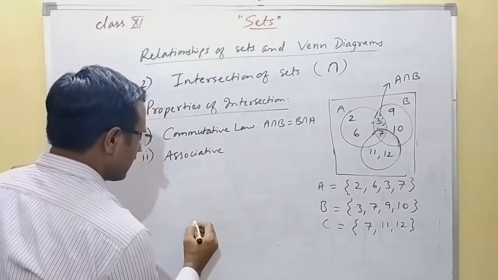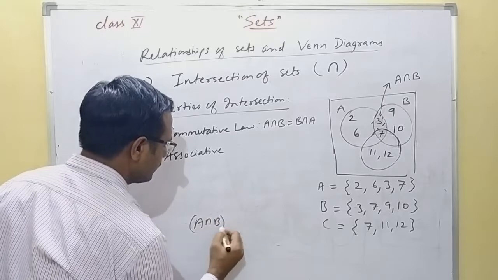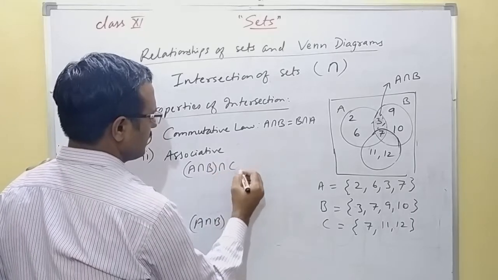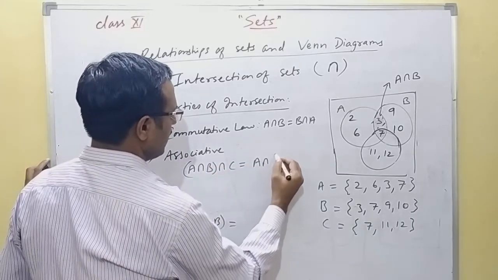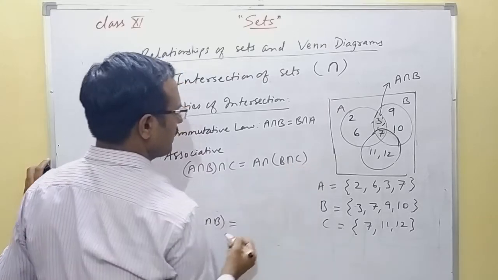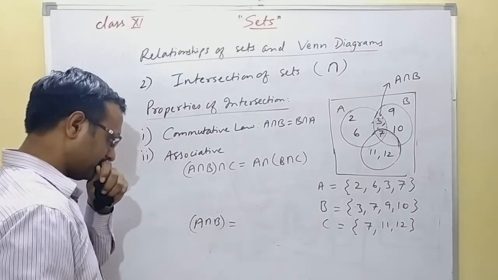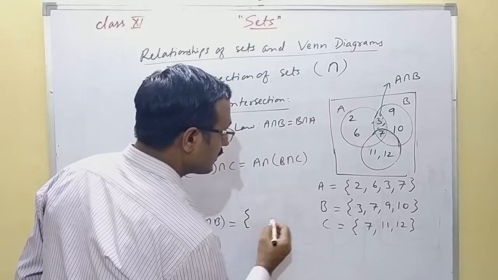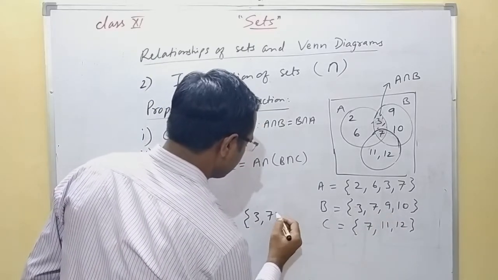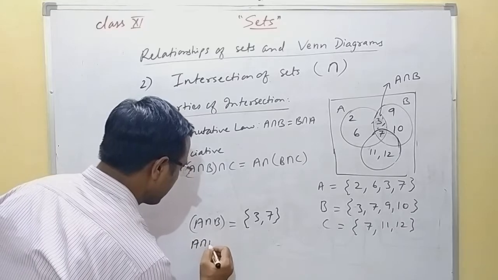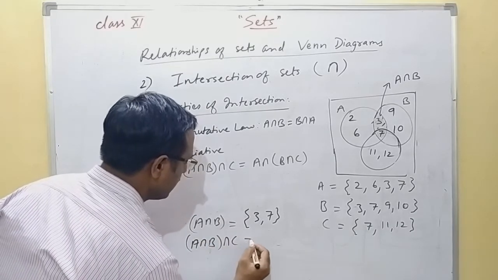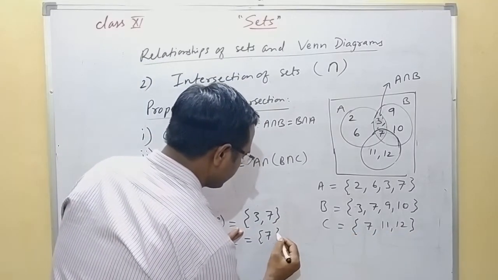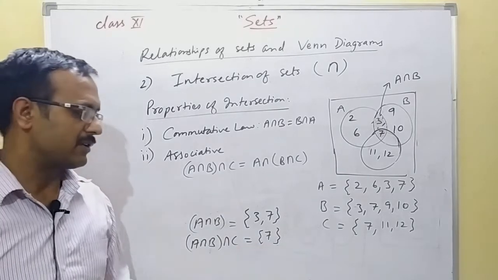Now let us see whether they are associative or not. Associative means you have to prove that A intersection B, intersection C, is equal to A intersection, B intersection C in the bracket. So A intersection B will give you 3 and 7. Now taking intersection of this result with C, the intersection of this and this set will be 7 only.